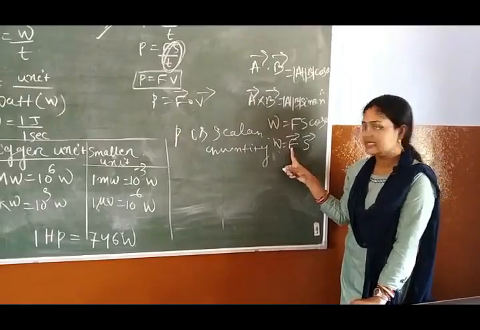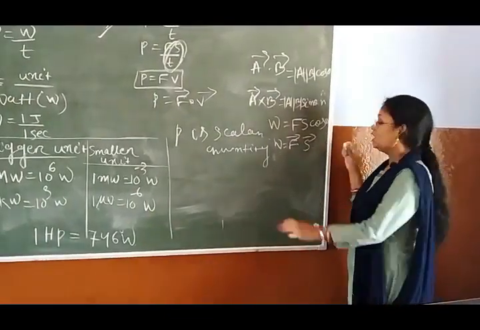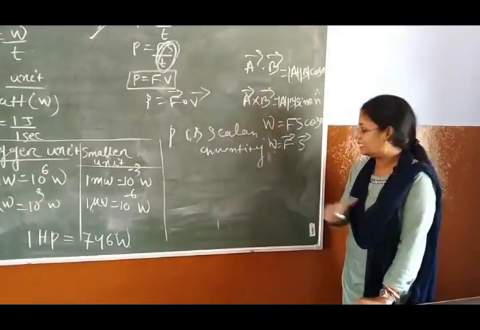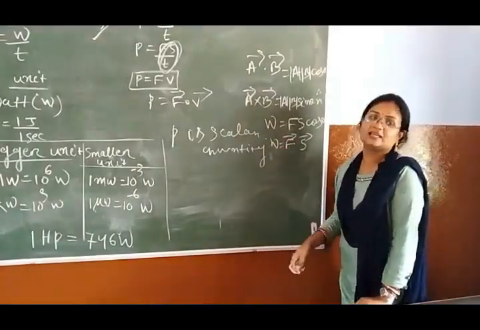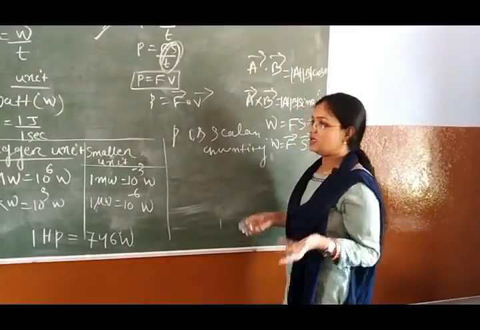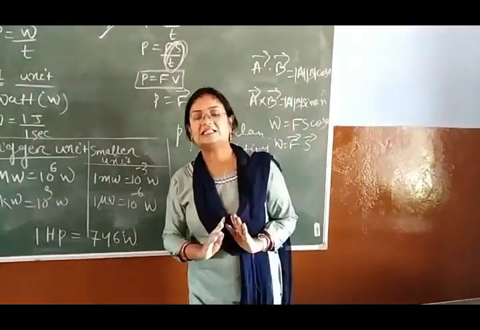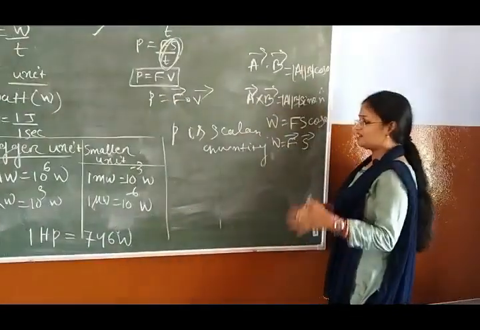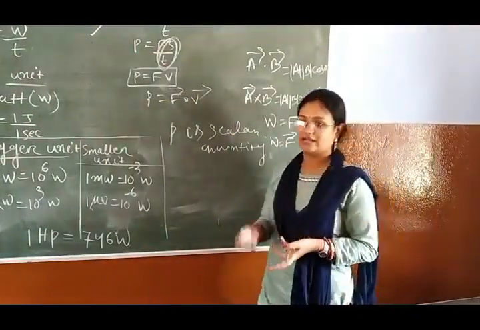Force is a vector quantity, displacement is a vector quantity. So the dot product of two vector quantities gives you a scalar quantity. So that means work is also a scalar quantity. So we have read work and power. Work is a scalar quantity and power is also a scalar quantity, because each is the dot product of two vector quantities.